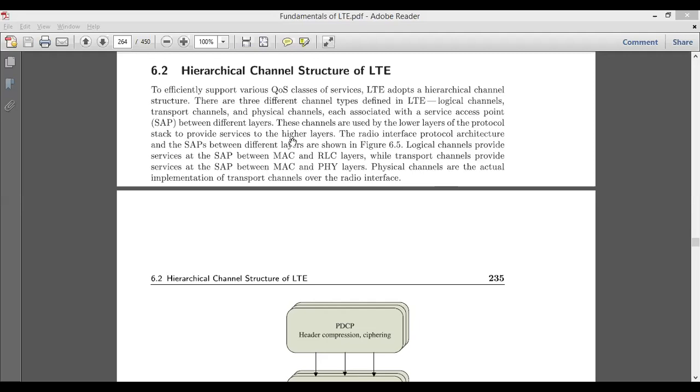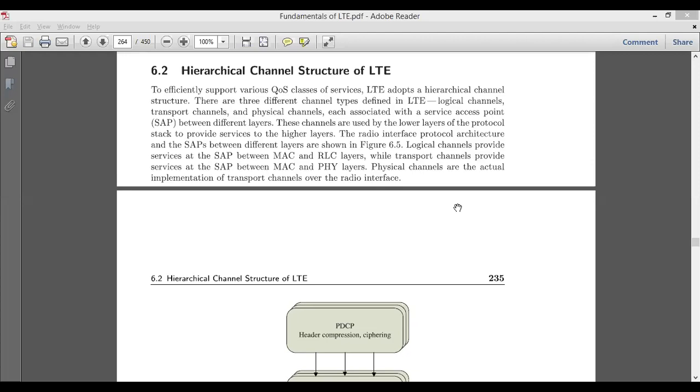We will see how these channels help us in following the protocol and provide services to higher layers. The logical channels here are nothing but your SAP, the service access points between the layers, and these three are categorized for various different protocol stacks.